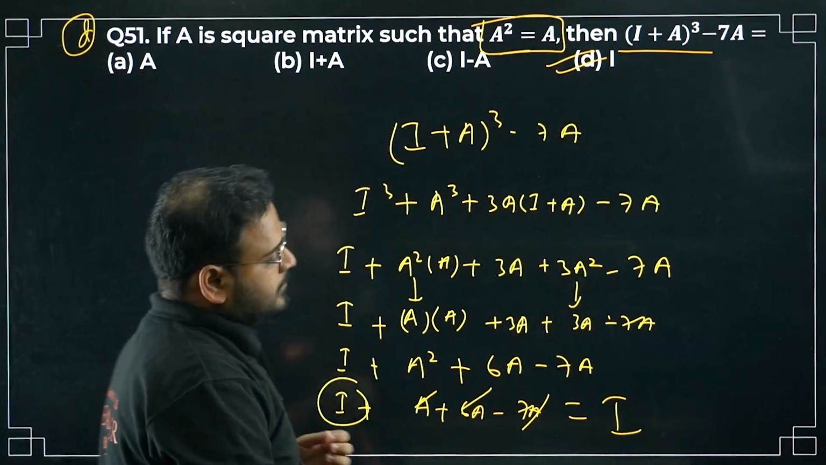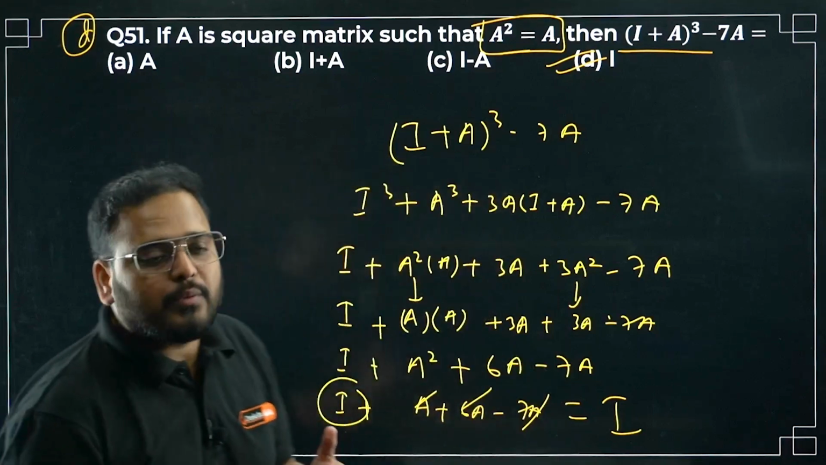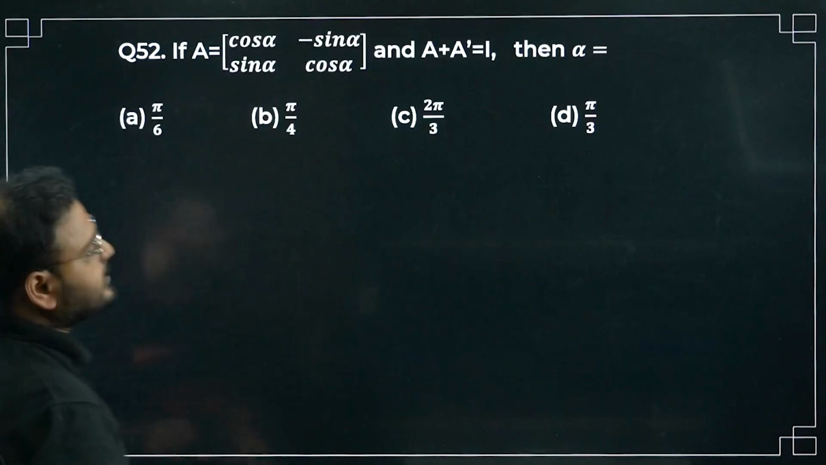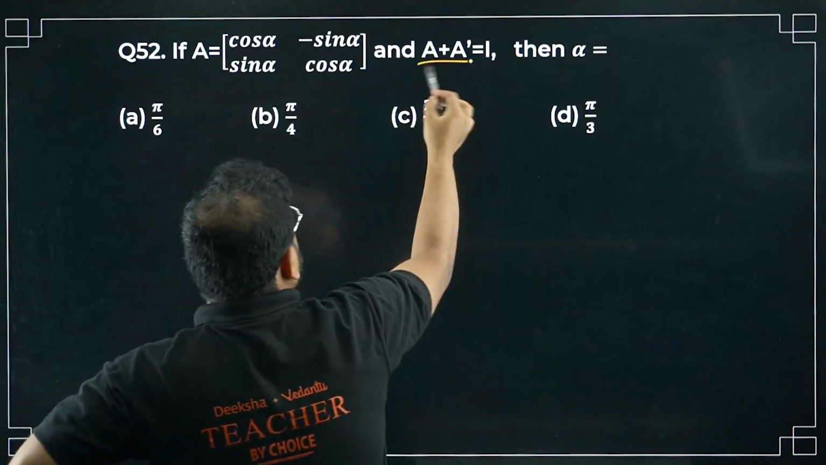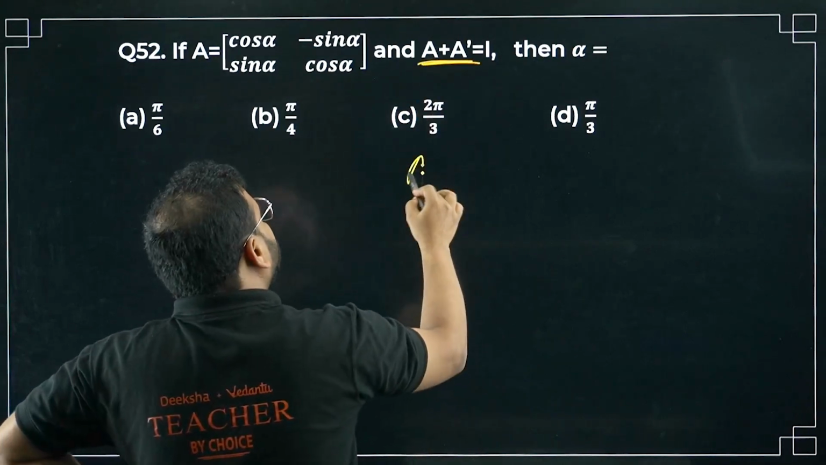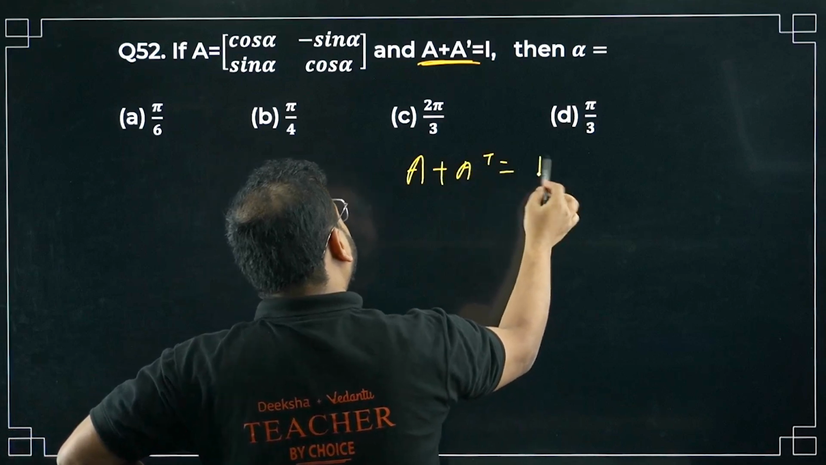Okay, moving on to question number 52 now. Any doubt in this, let me know in the comment section. What they're saying is the transpose of A plus A. This is a property, A plus A transpose is the identity matrix.